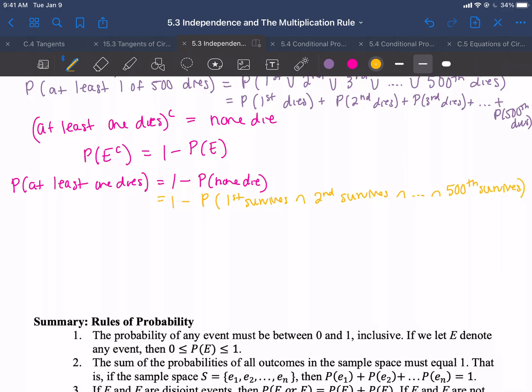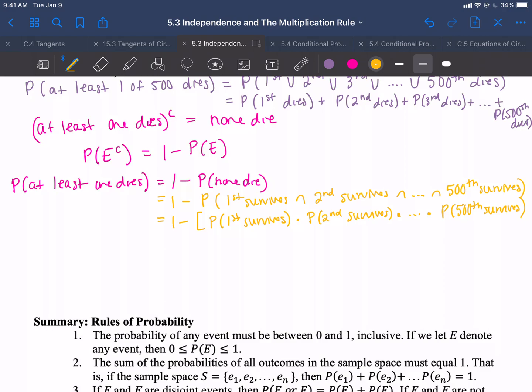Okay, well, those are all independent events. So really, we would be taking 1 minus the probability that the first survives times the probability that the second survives times all the way up to the probability that the 500th person survives.